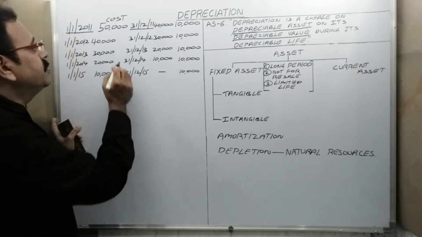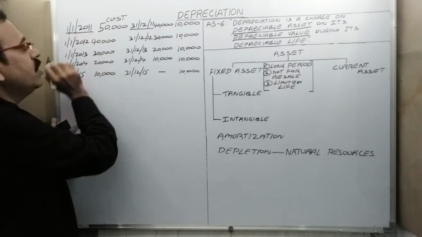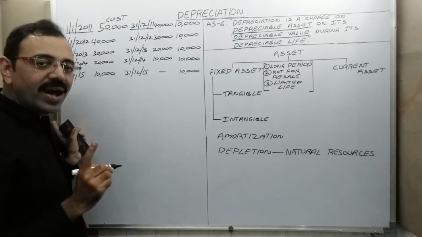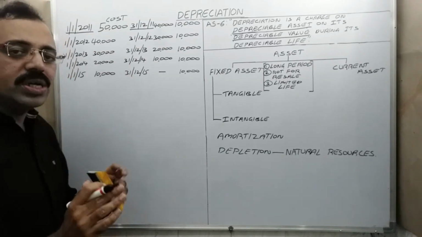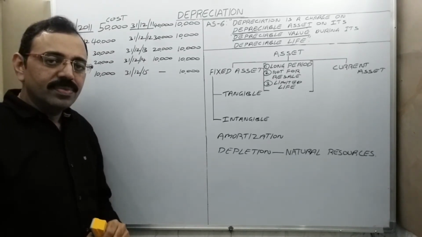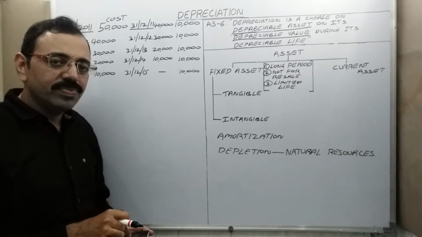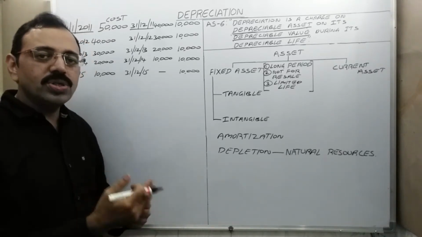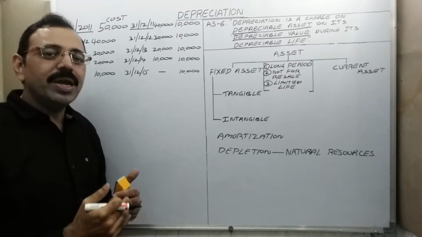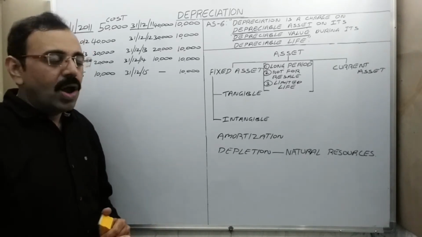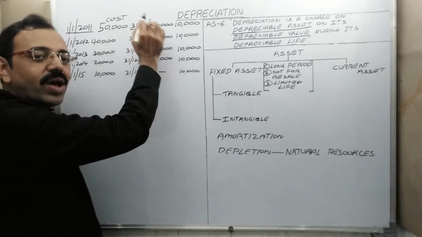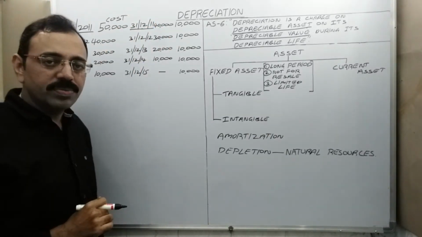Then from 1st January 2011 to 31st December 2011, for a 1 year period, we use that asset. Then what happens to its value? Will it remain the same? No. Since we used it, since the asset became second hand, on 31st December 2011 the asset value will definitely get reduced.